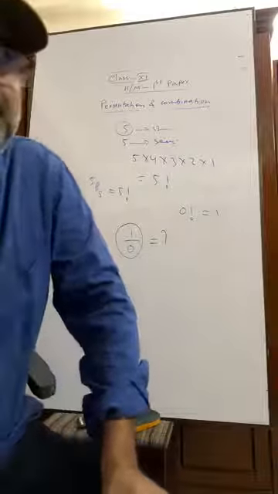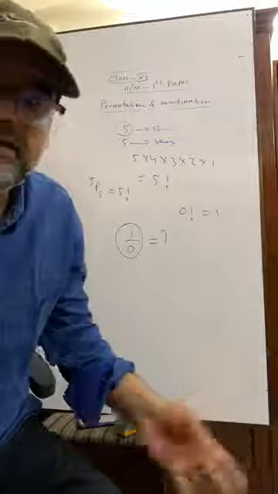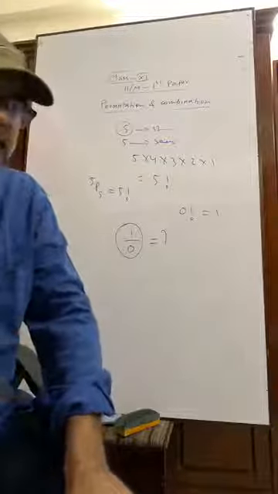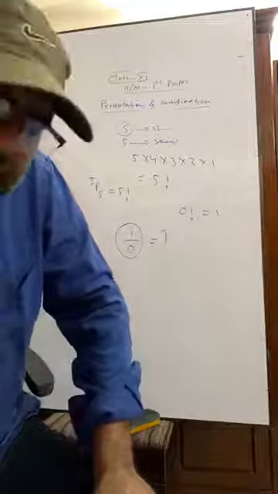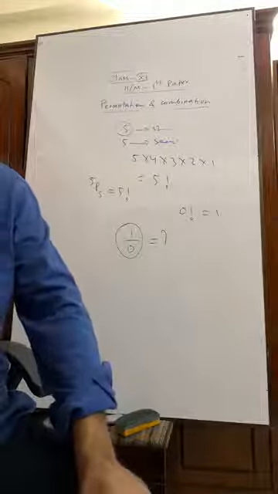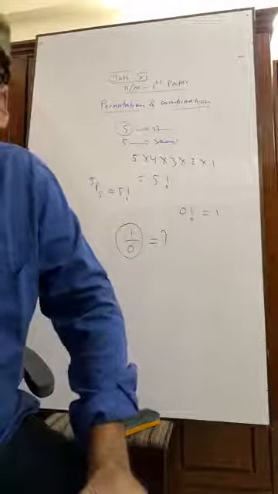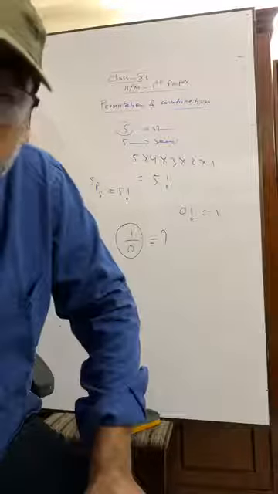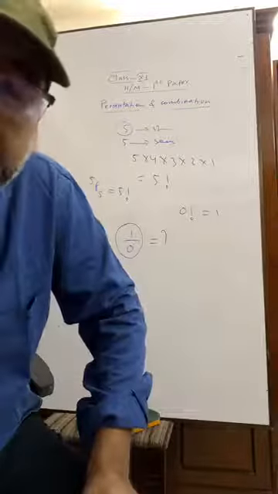Suppose 2 is a number, it has one value, that is 2. 10 is a number, it has one value, that is 10. But if we get a number having more than one value, then the number is called undefined. Please try to understand.